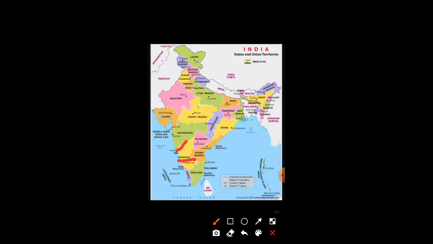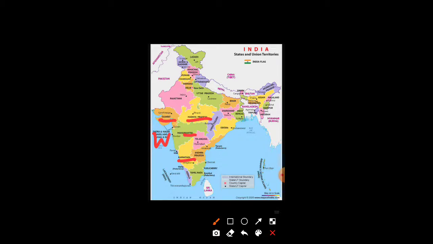Just above Karnataka, we have Maharashtra, and the capital of Maharashtra is Mumbai. Just above Maharashtra, we have the central part of our country, India, which is Madhya Pradesh, and the capital of Madhya Pradesh is Bhopal. Towards the west direction of Madhya Pradesh, we have Gujarat, and the capital of Gujarat is Gandhinagar.